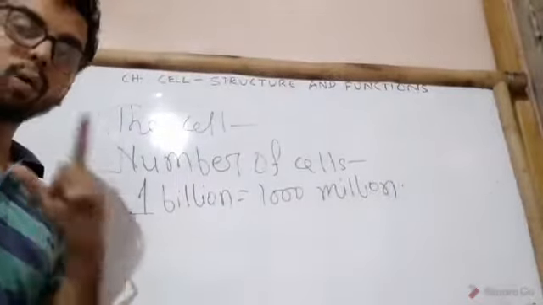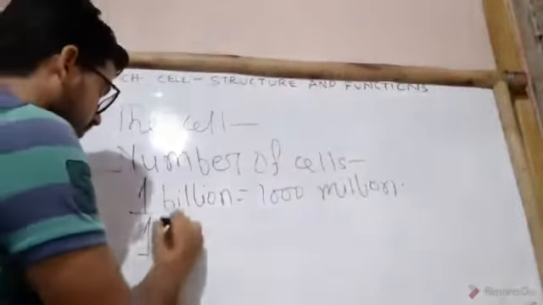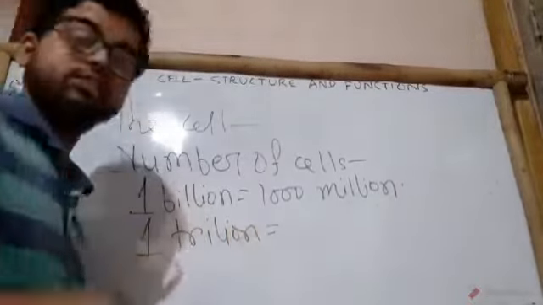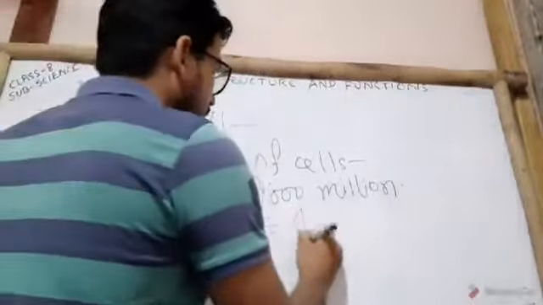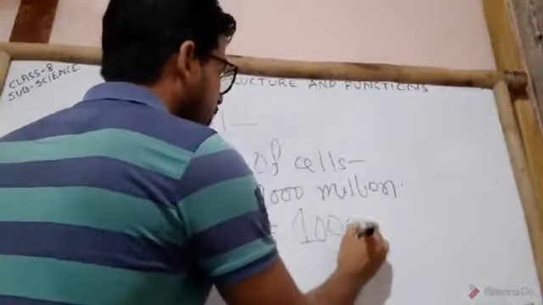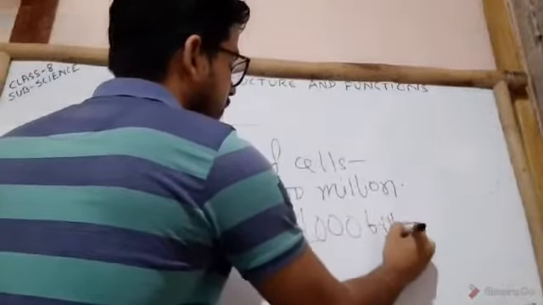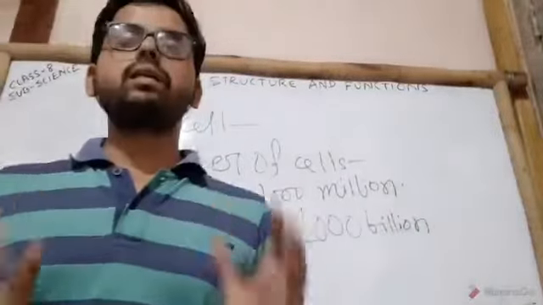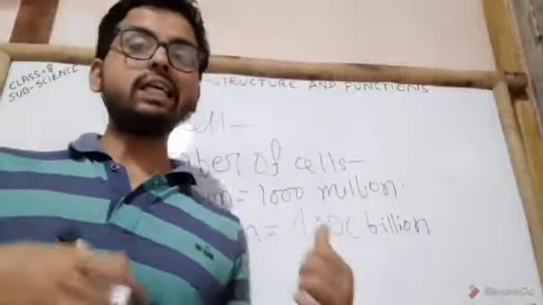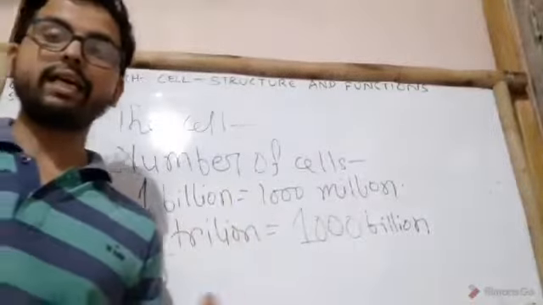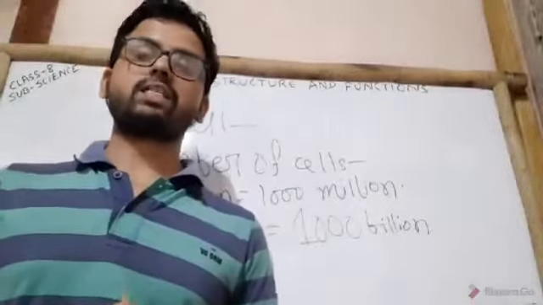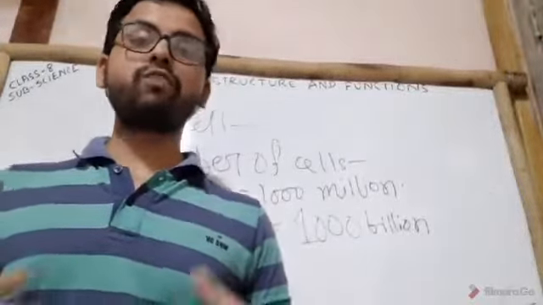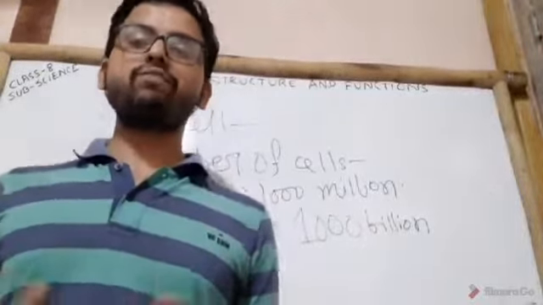And 1 trillion is equal to 1000 billion. There are billions and trillions of cells in a tall tree or a large animal. A human body also has trillions of cells which have different shapes, sizes and functions.